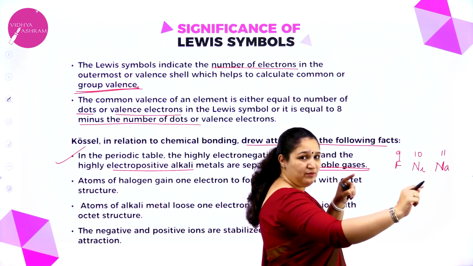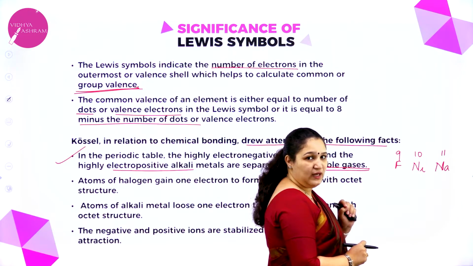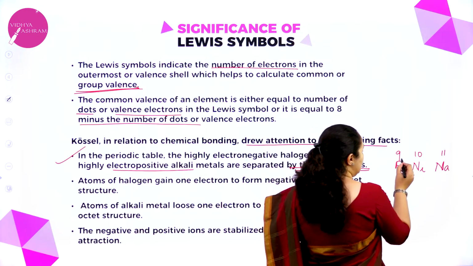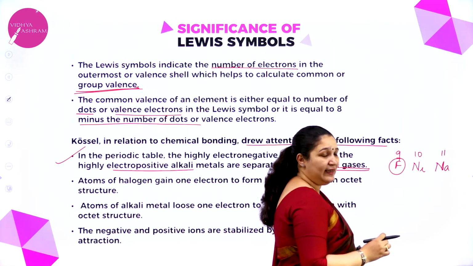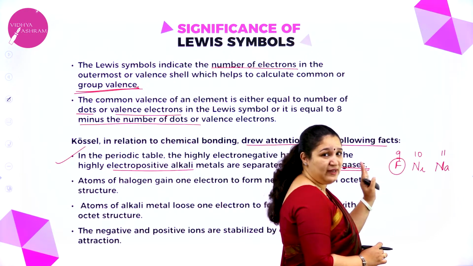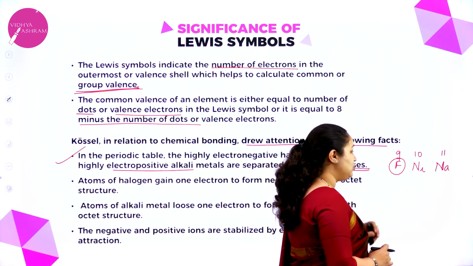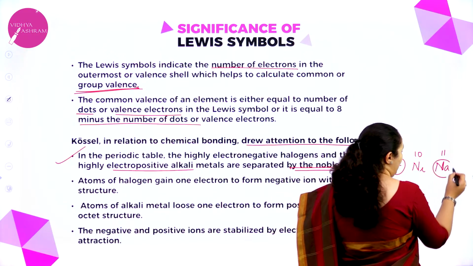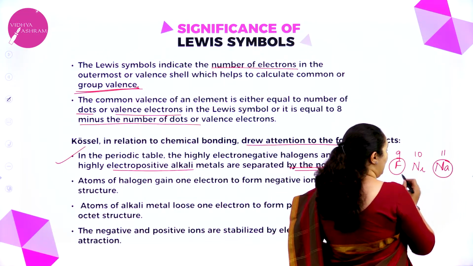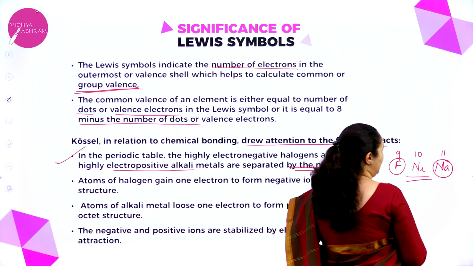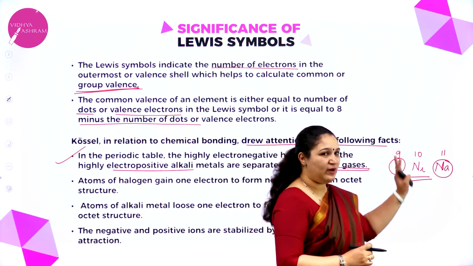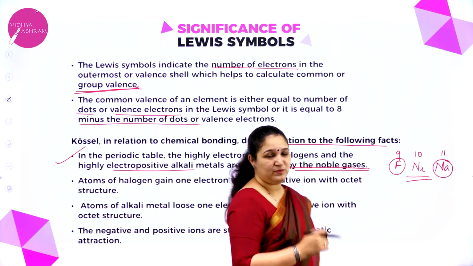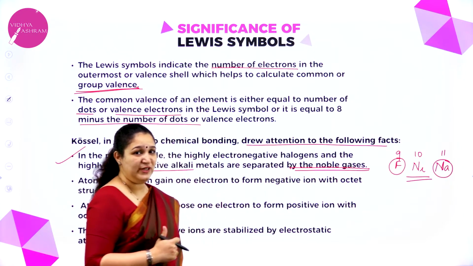Here, this is highly electronegative, or it has high electron gain enthalpy as well. They are halogens. And this is an electropositive element which is in group 1. What are they separated with? It is always separated with a noble gas, or in between you can find a noble gas. So this is the first point which he told.